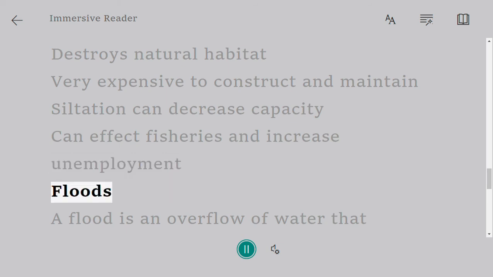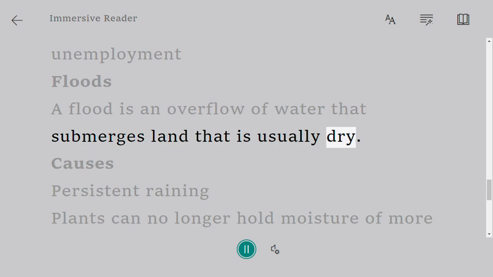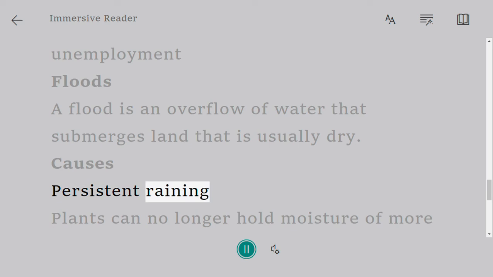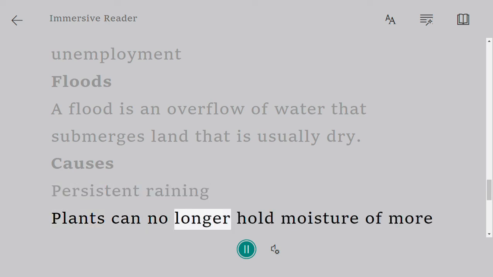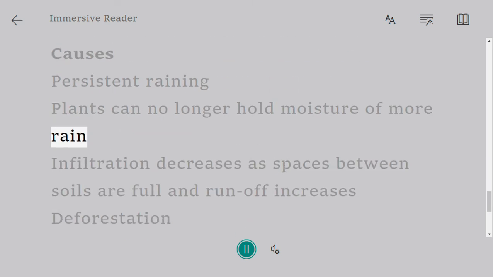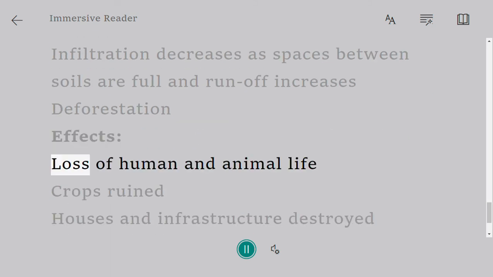Floods. A flood is an overflow of water that submerges land that is usually dry. Causes. Persistent raining. Plants can no longer hold moisture of more rain. Infiltration decreases as spaces between soils are full and runoff increases. Deforestation.